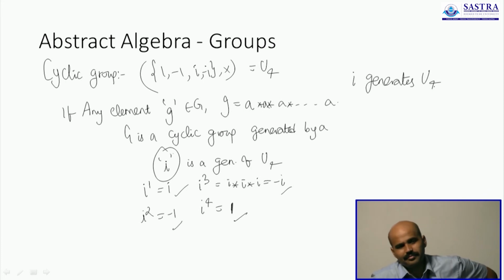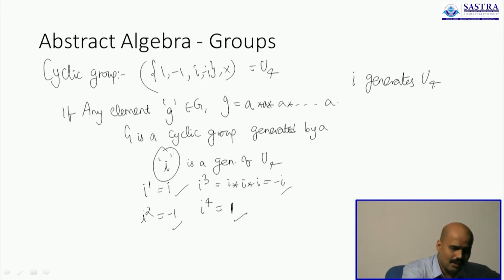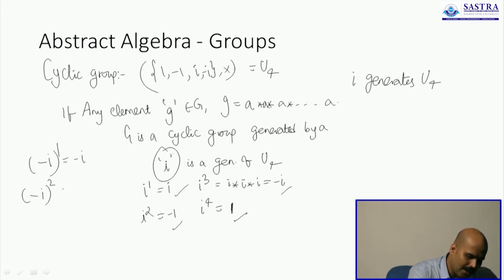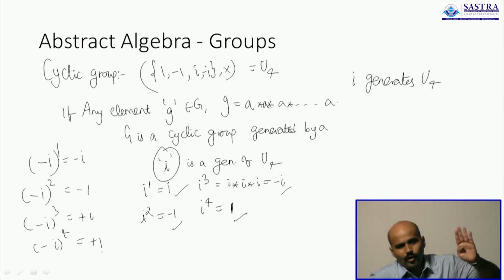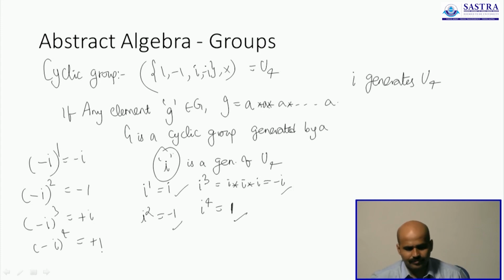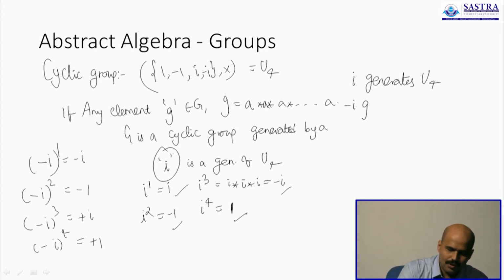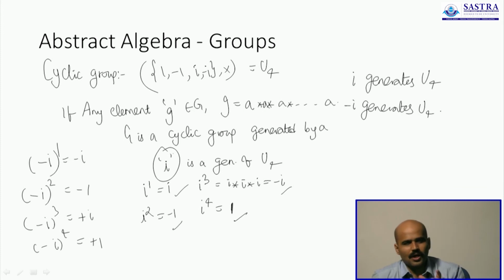i alone is enough. But coincidentally, minus i can also be identified as a generator. Minus i to the power of 1 is minus i. Minus i whole squared is minus 1. Minus i to the power of 3 is plus i. And minus i to the power of 4 is plus 1. All 4 elements can also be expressed using minus i. So i generates U4, minus i also generates U4. Such groups are cyclic groups.